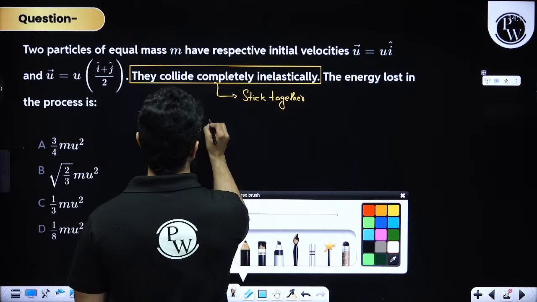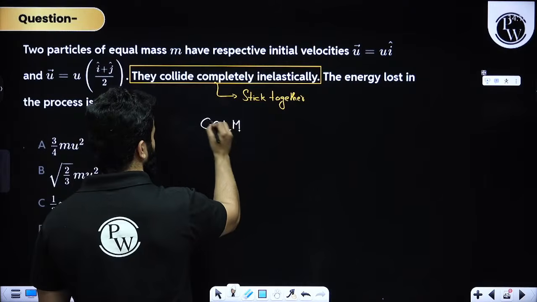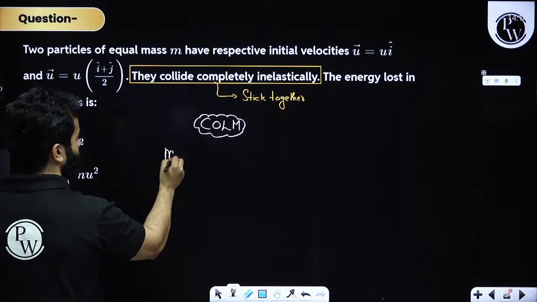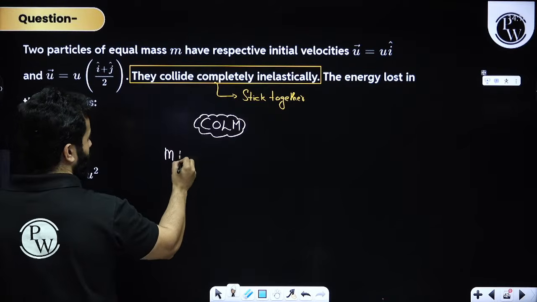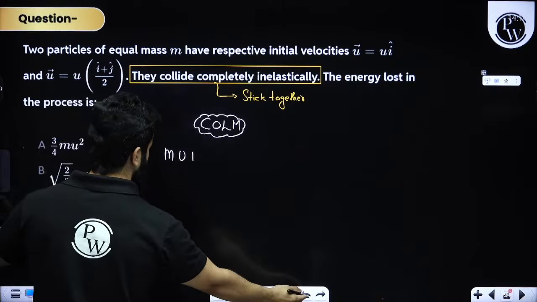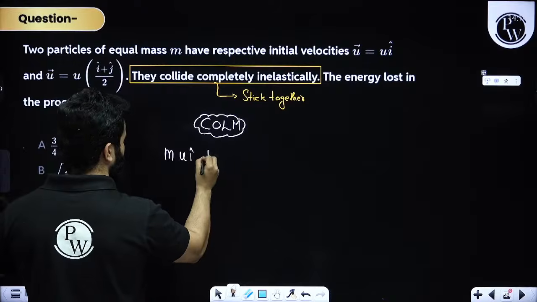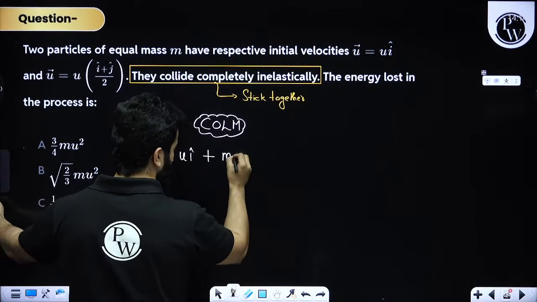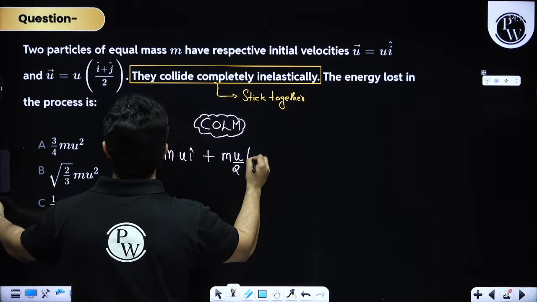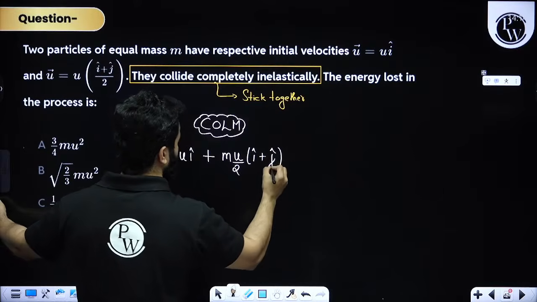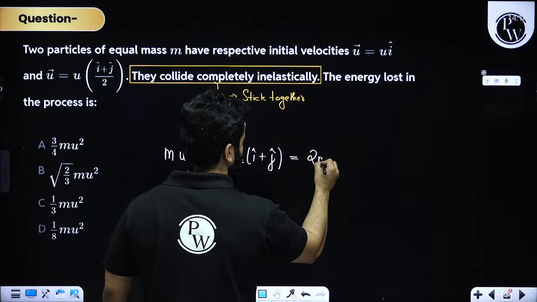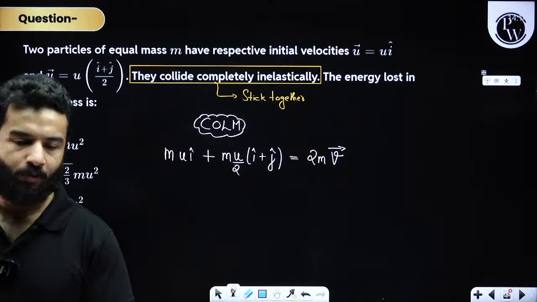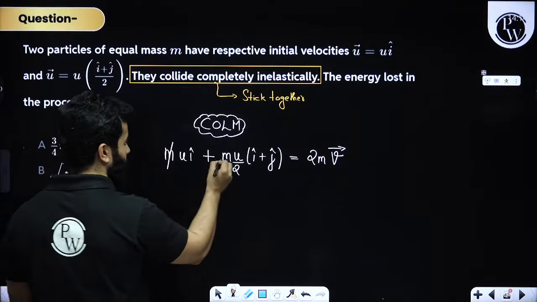For conservation of linear momentum, the initial velocities are given and the masses are equal. So m into u i cap plus m into u by 2 times i cap plus j cap equals, because they are sticking together, 2m into the common velocity vector v.